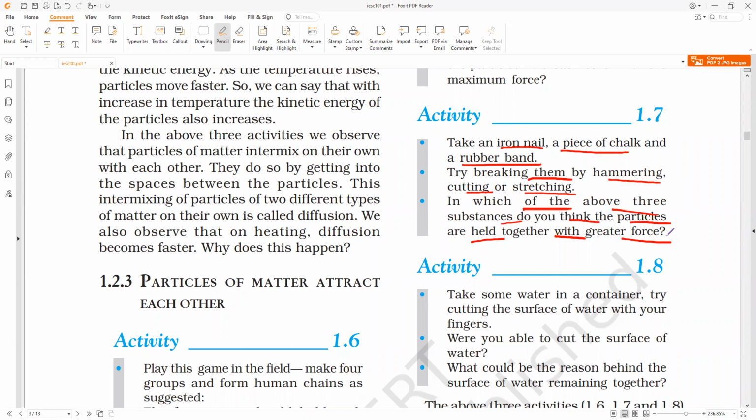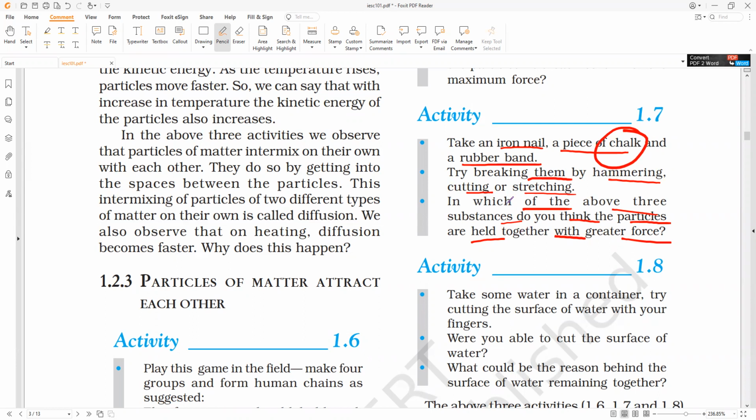The particles of matter are held together with a force of attraction, and it is different in different substances. Of course, all solids compared to liquids and gases have more. But among the solids, they do not have the same force of attraction. Now in this activity, who has more? Iron nail is stronger. So which can we break easily, rubber band or chalk? Chalk. A piece of chalk we can break very easily compared to rubber band.